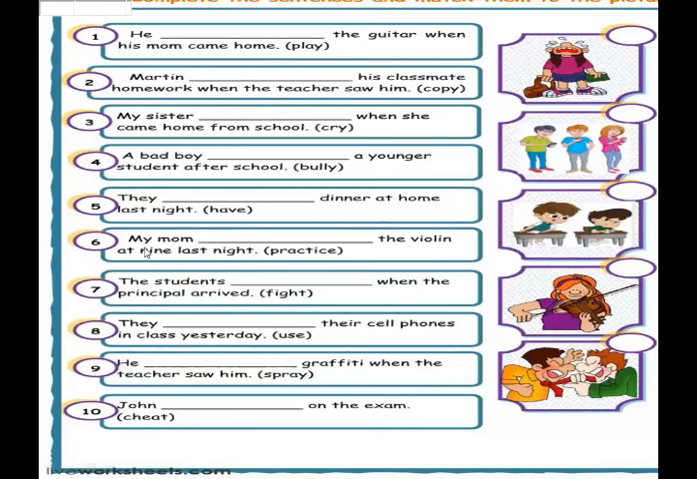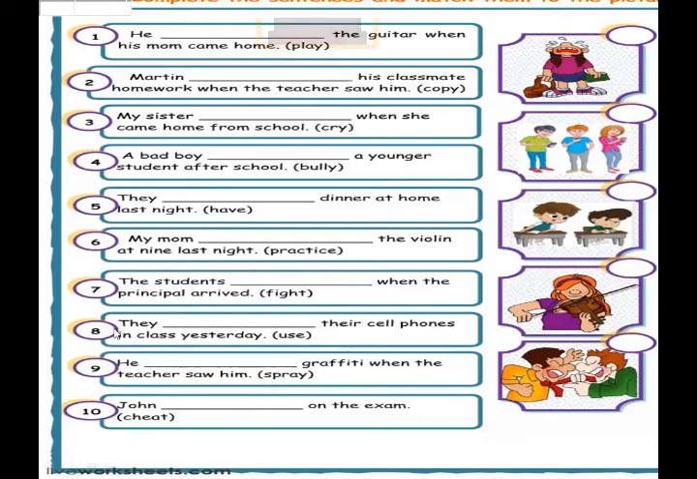Number 6. My mom dashed the violin at 9 last night. Practice is the verb. You have to change this verb into the past continuous form. Number 7, the students dash when the principal arrived. Fight. Okay. Now you have to change the verb fight into the past continuous form.